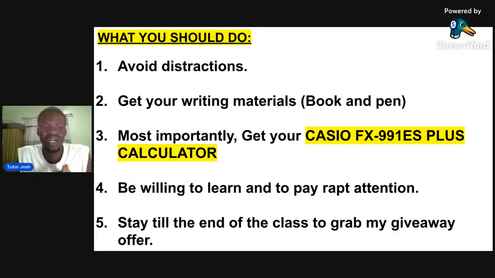Now, secondly, I want you to get your Casio FX-991ES Plus calculator. I actually sent the calculator on the group chat, the one you should get, right? So please, I want you to get your calculator. I also want you to pay rapt attention and be willing to learn. If you are not ready to learn, I would rather say you should leave this class. You can just leave this live class, and you can go and do what you want to do.